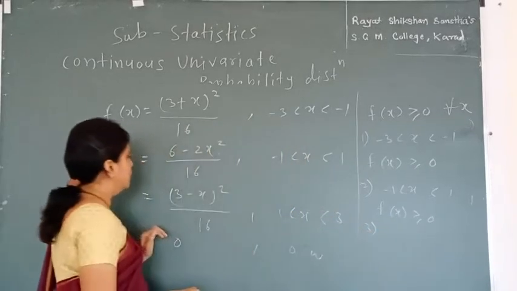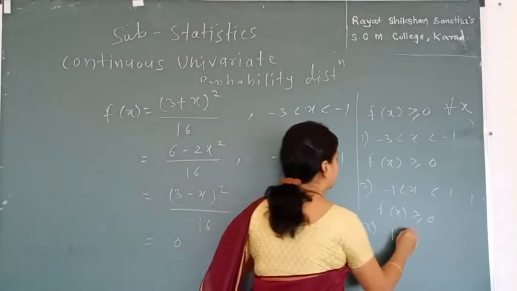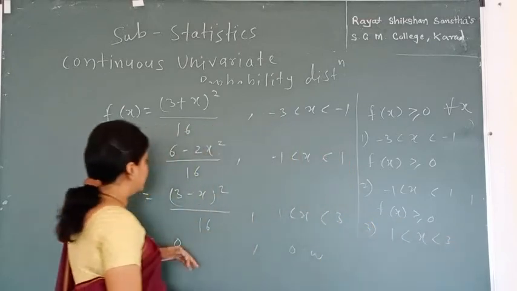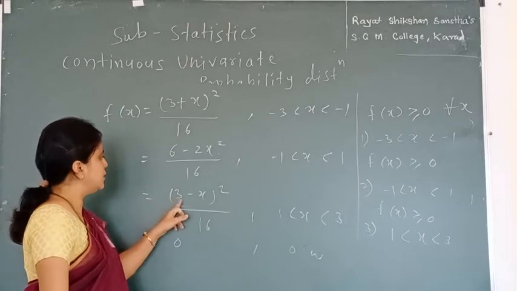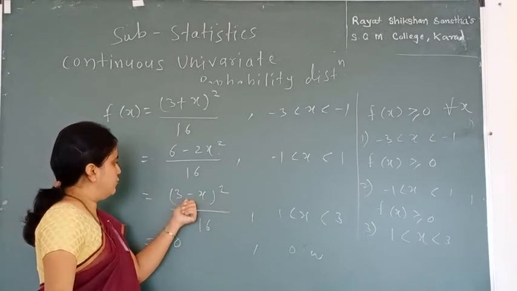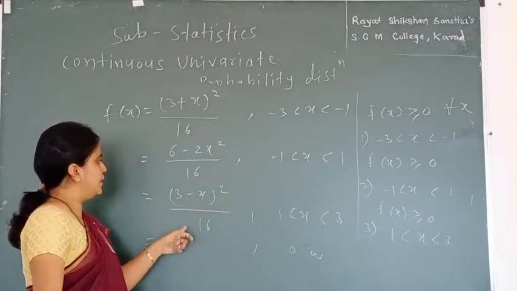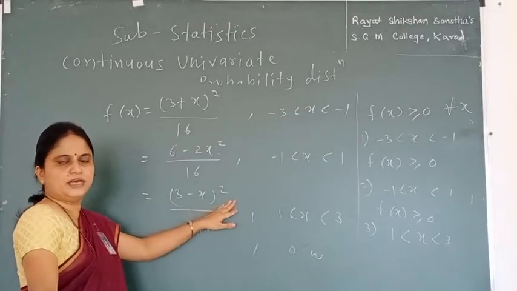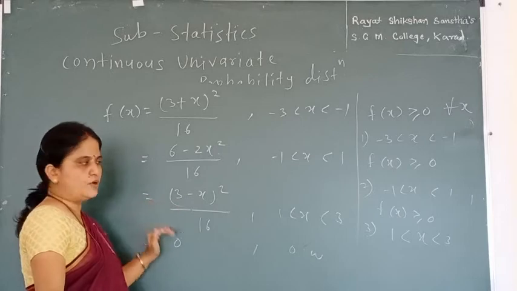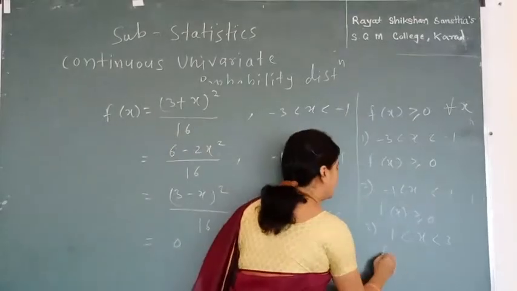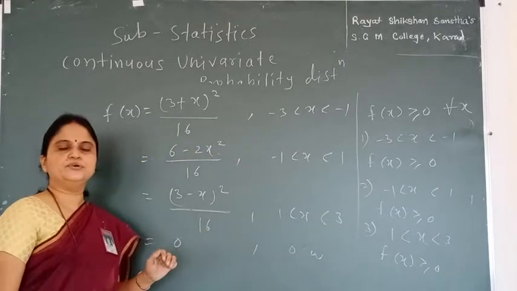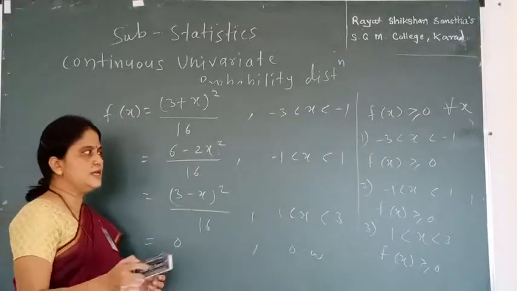Now for the third range, x is in between 1 to 3. For this range, our function becomes (3 minus x) squared. Since the subtracted term is squared, this value is also positive, and we can say that for the third range also our f(x) is greater than or equal to 0. So our first condition is satisfied.